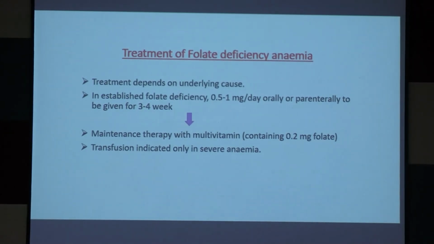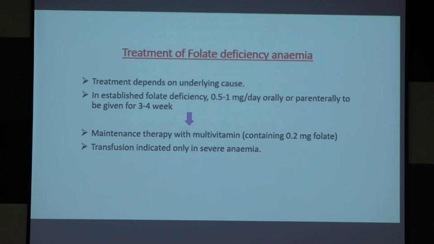Then how to treat folate deficiency anemia? We will supplement folate 0.5 to 1 mg per day. Okay, oral or parenteral, to be given for 3 to 4 weeks. Then the maintenance dose will be very less.